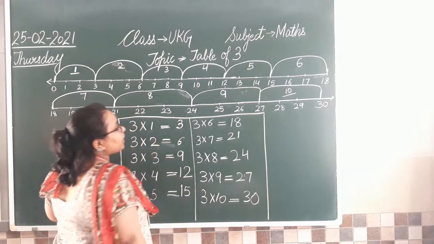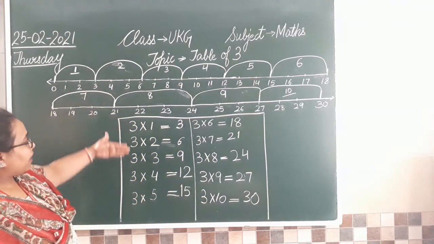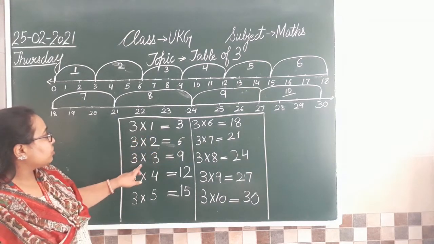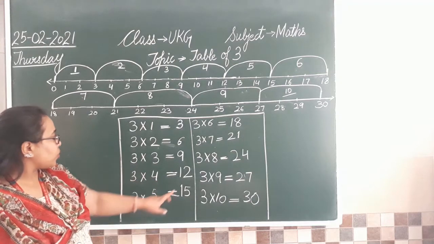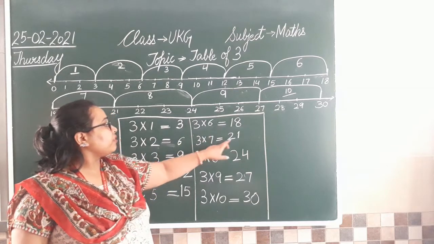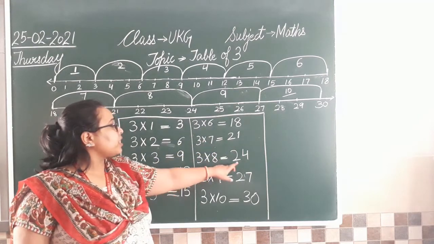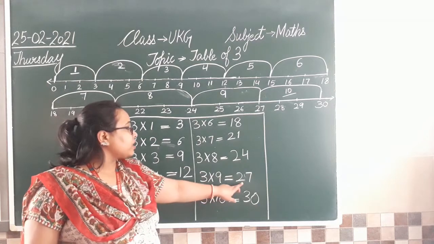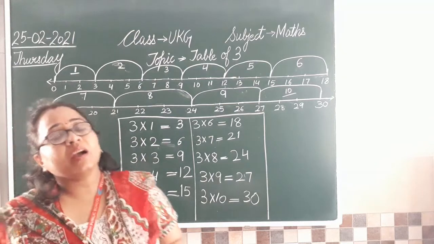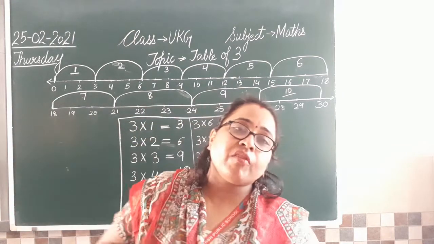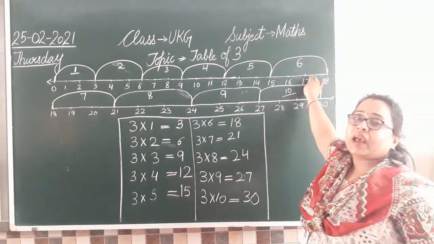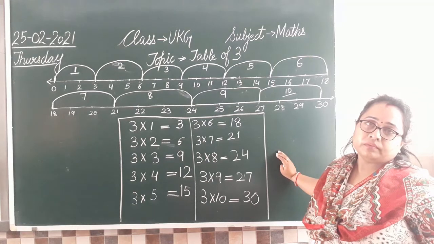Isn't it? तो अब ये देखिए, skip count भी हो गया and we have written the table also. 3 ones are 3, 3 twos are 6, 3 threes are 9, 3 fours are 12, 3 fives are 15, 3 sixes are 18, 3 sevens are 21, 3 eights are 24, 3 nines are 27, and 3 into 10, that is 3 tens are 30. Clear everyone? So like this, you will do your skip counting as well as your table.